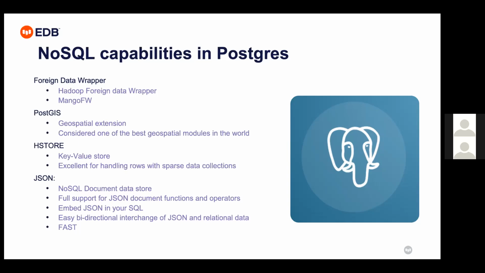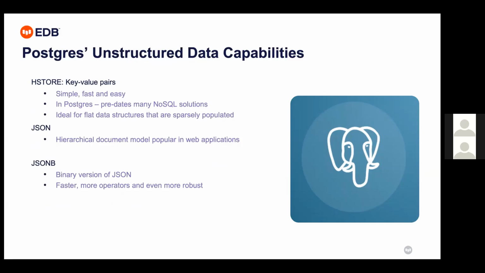Then yes, there are the major benefits of NoSQL technology: HStore, key value pair, and the JSON data type. That is the main part of the discussion, which makes your database NoSQL. I'll show you some examples of JSON and the HStore part. HStore, JSON, JSONB are the data types, JSONB being the binary version of JSON.